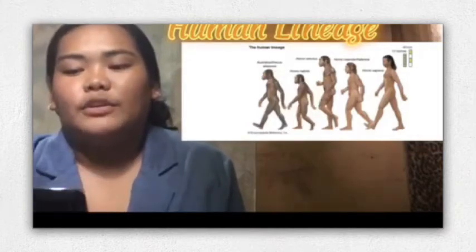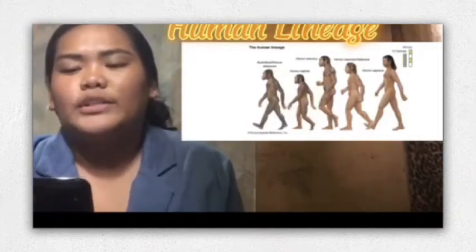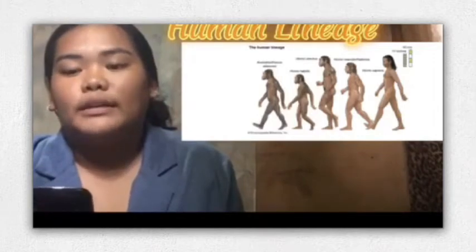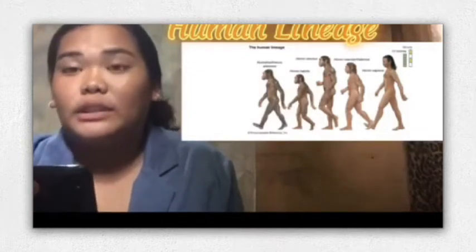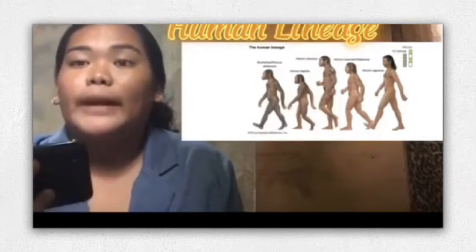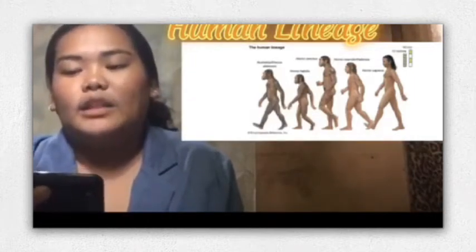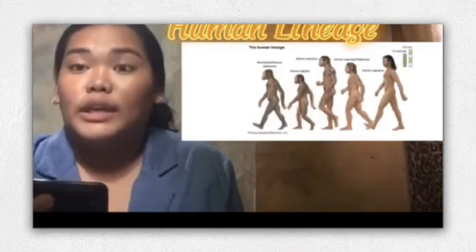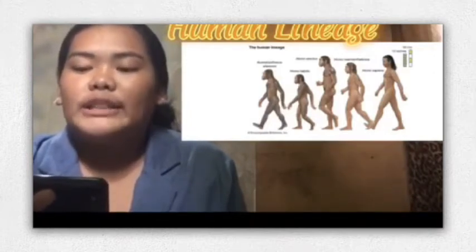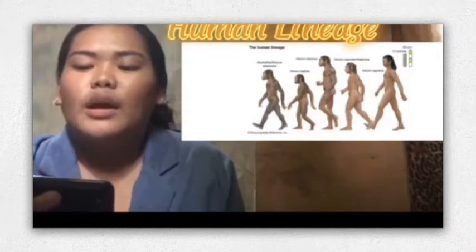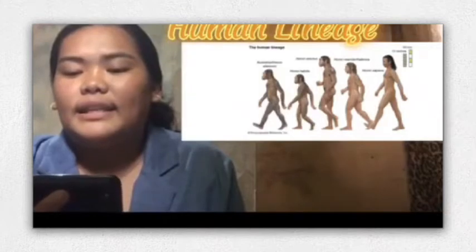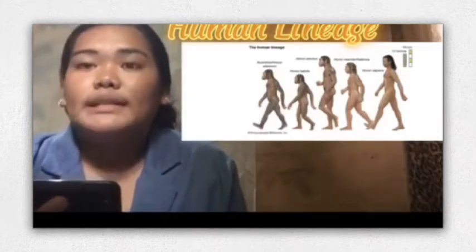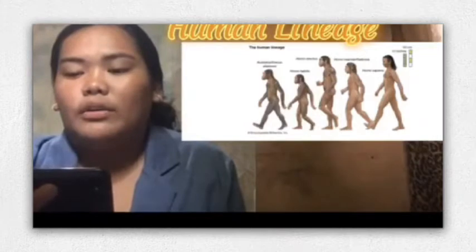Some facts about Australopithecus afarensis: they were similar to modern humans. They are bipedal, so they can walk using their 2 feet. But like apes, they have a smaller brain than humans. Their canine teeth were smaller than those found in apes, and their cheek teeth were larger than those of modern humans. So dagko sila cheek teeth, but gamay sila canine teeth than apes. Pero same lang sila sa apes nga gagmay og brain.